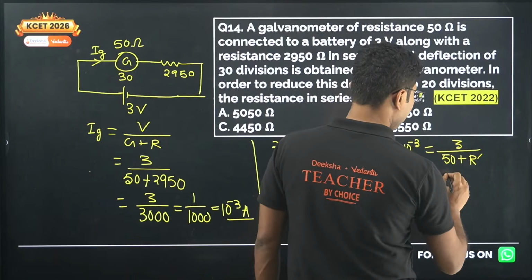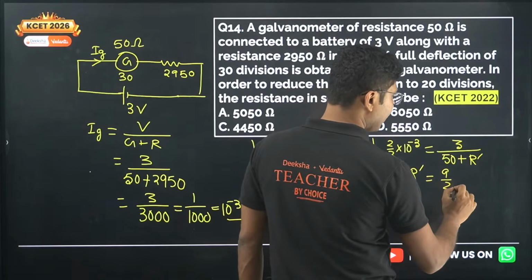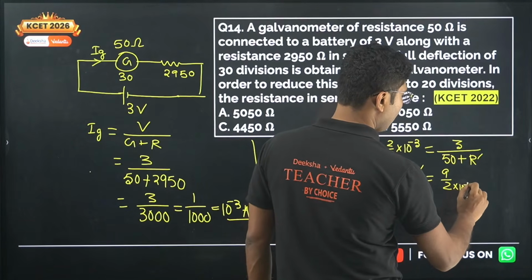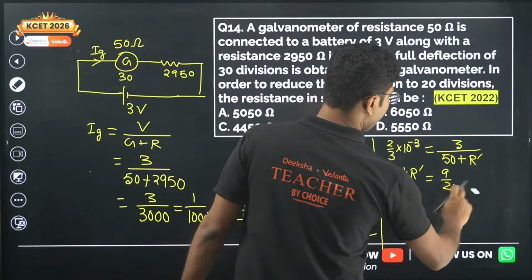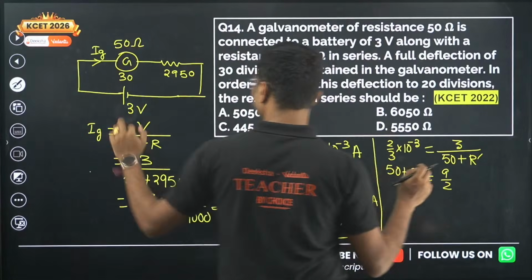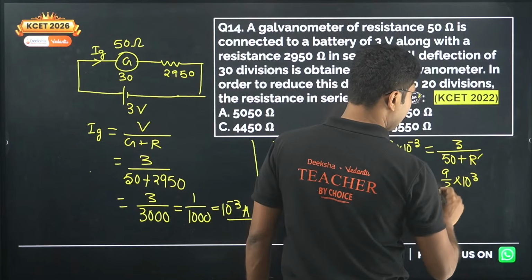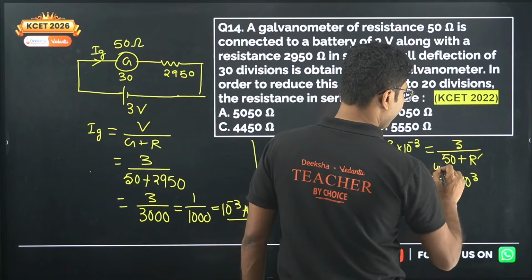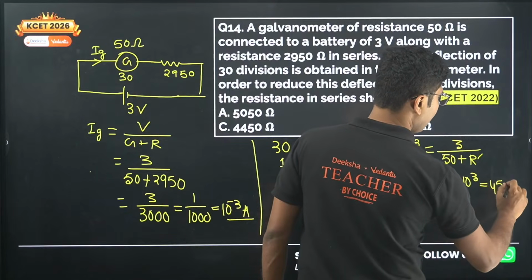3 into 3, that is 9 by 2, 10 to the power of minus 3 in the denominator, that becomes 10 to the power of plus 3 when it goes up. So it will give you 4.5 into 10 to the power of 3, that is 4500.